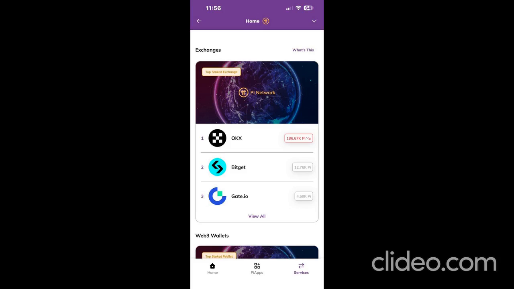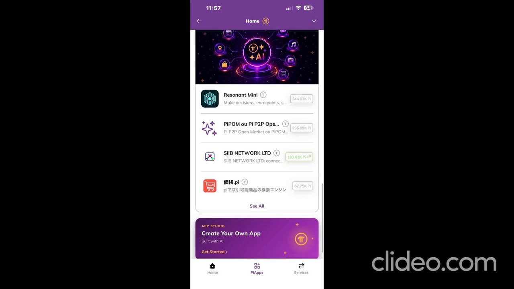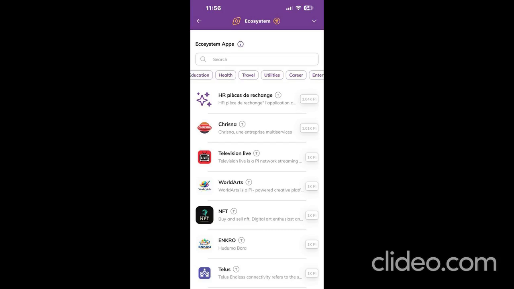The feature was originally launched in June 2025 and just received a significant UX update this week, making it easier to navigate and use. How it works. The mechanics are straightforward. A pioneer or business stakes Pi behind an app or service listed in Pi's ecosystem interface. That stake boosts the app's ranking, meaning more pioneers browsing the ecosystem see it, more impressions are generated, and potentially more users visit and engage with it.